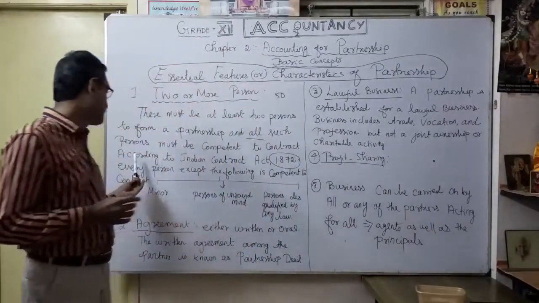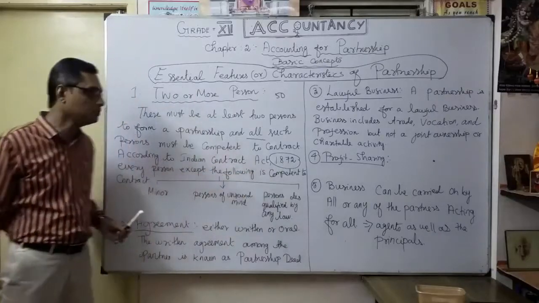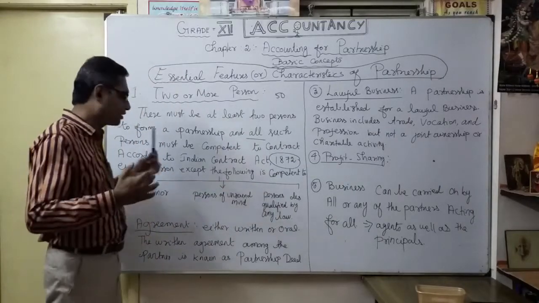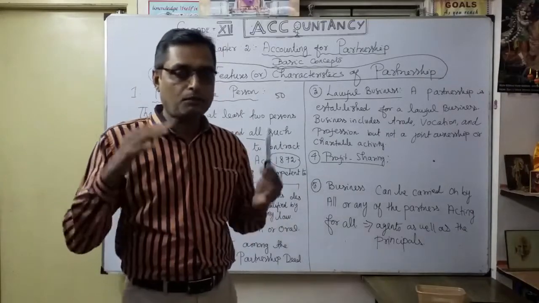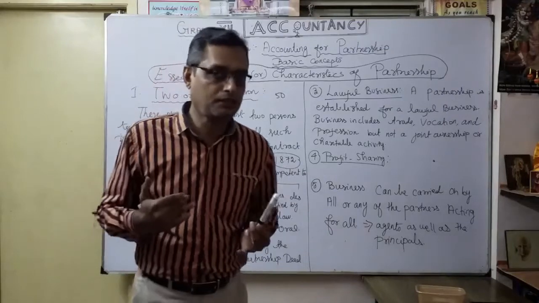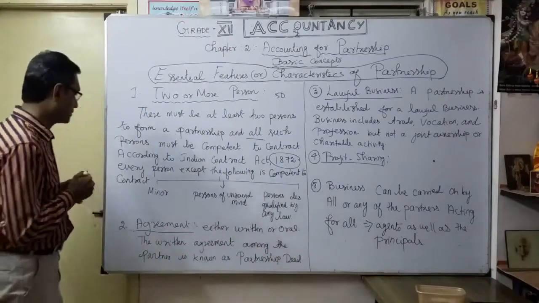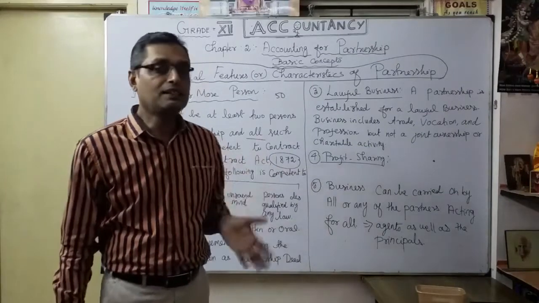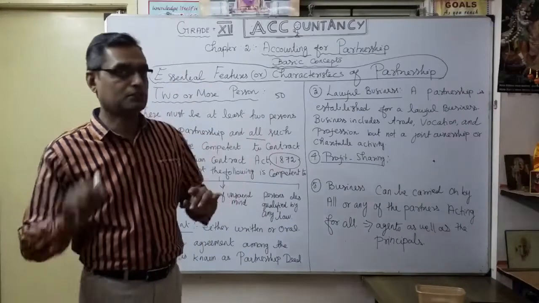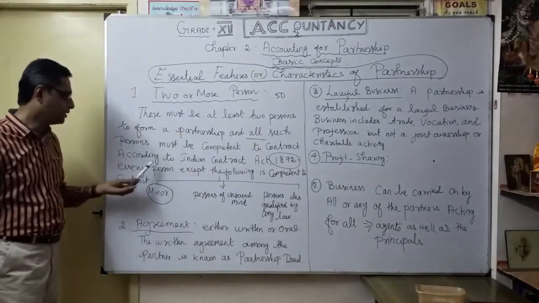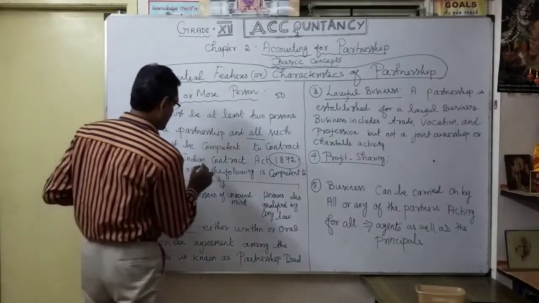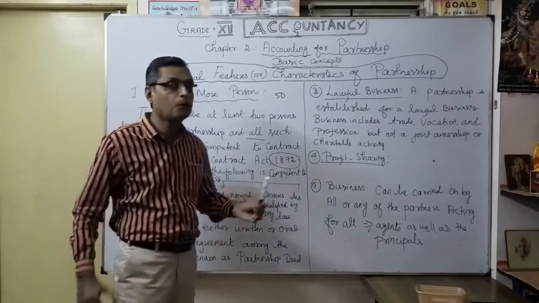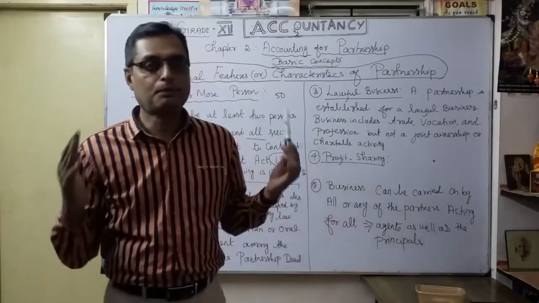In the same manner here, according to the Indian Contract Act 1872, every person except the following is competent to contract. So that means some persons cannot enter into partnership. Who are they? The first one is a minor. A minor cannot become a partner unless consented by the other partners. So keep that point in your mind. Every person except, that word except is going to classify these 3 classes, the following is competent to contract.